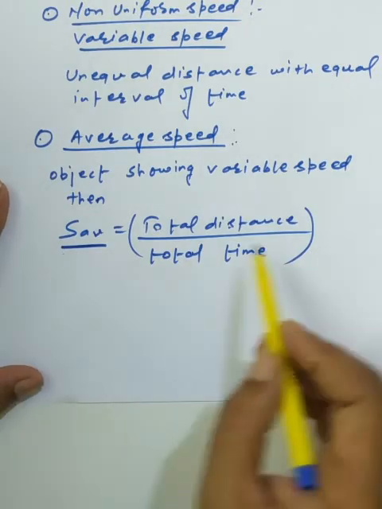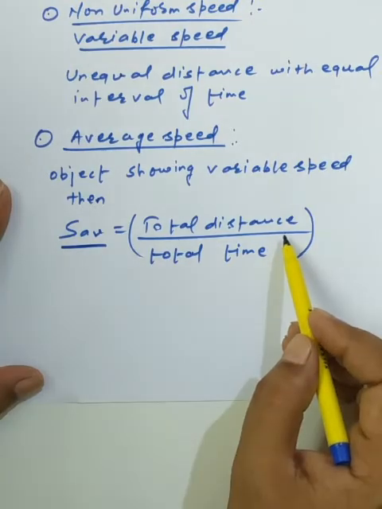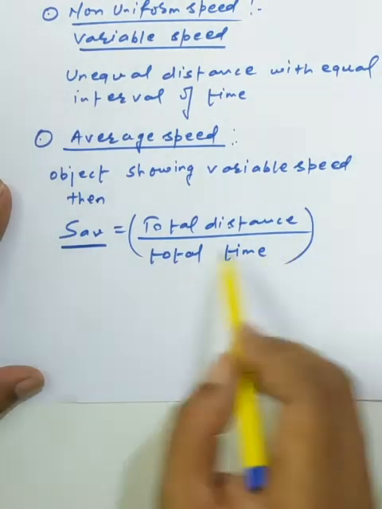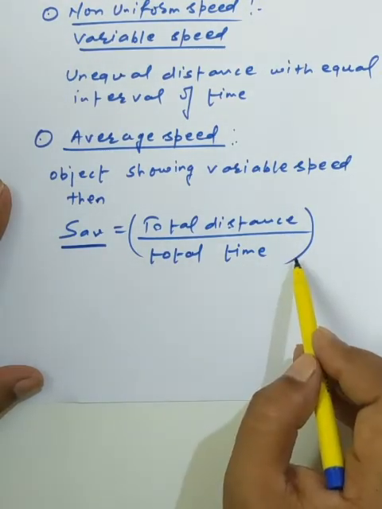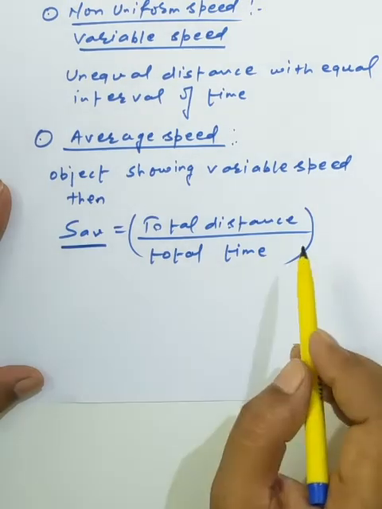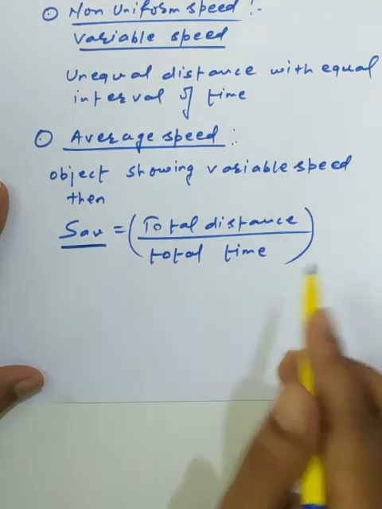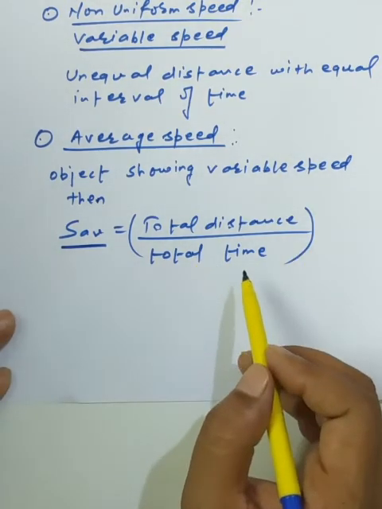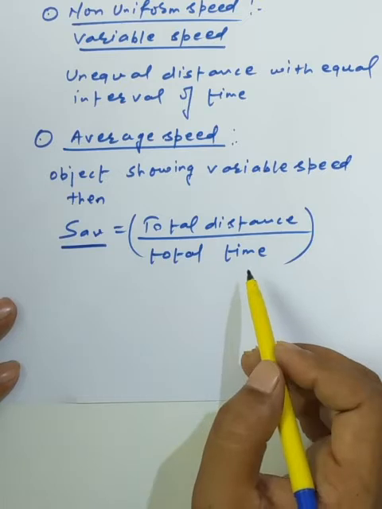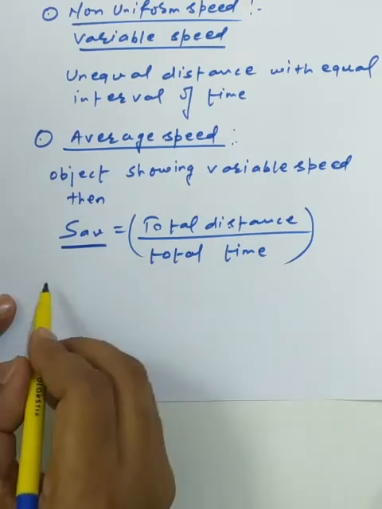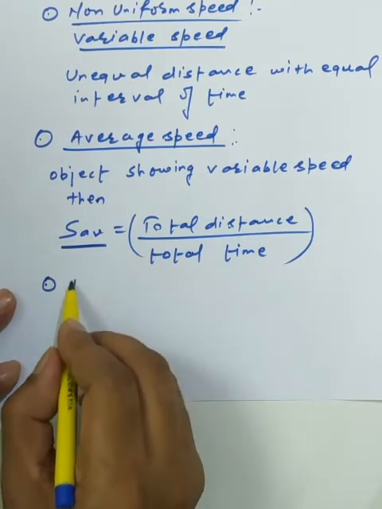So we can easily write that the total distance covered by an object during the motion is to be divided by the total time taken by the object during the motion. This is the general meaning of average speed. Now we will talk about the new concept called instantaneous speed.